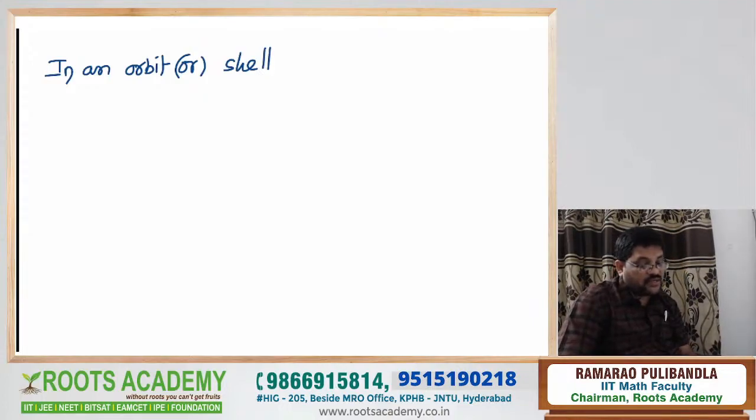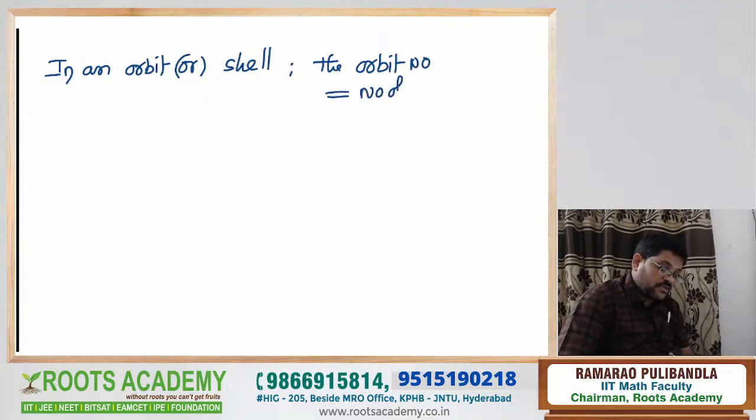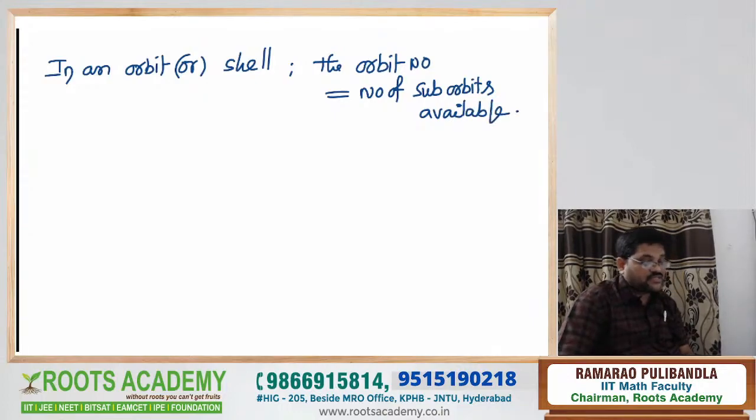In an orbit or shell, the orbit number is equal to the number of suborbits available. One of the excellent points, students. In a given orbit, the orbit number is equal to the number of suborbits available.